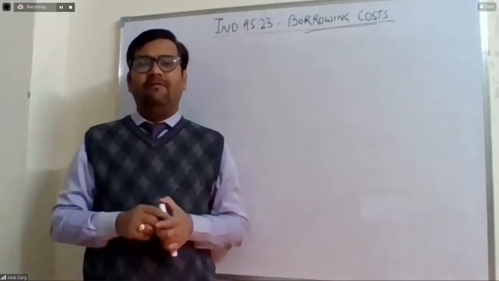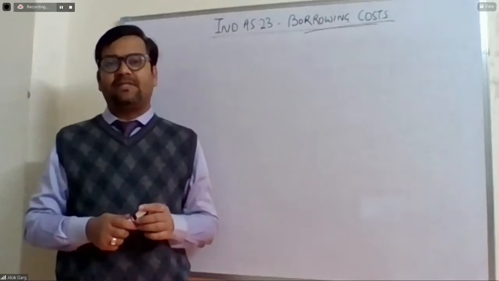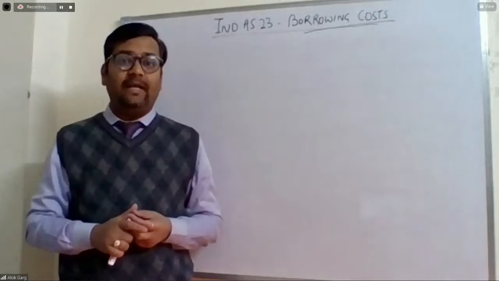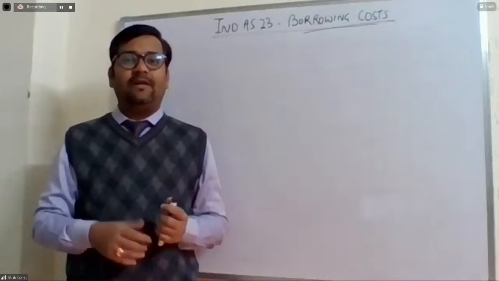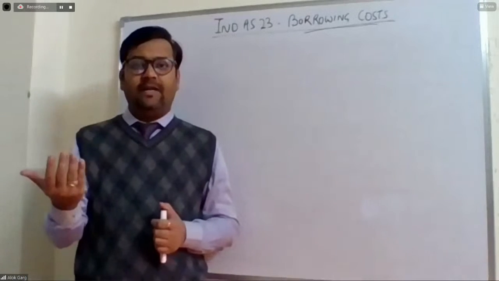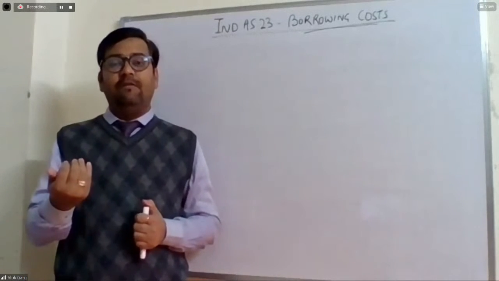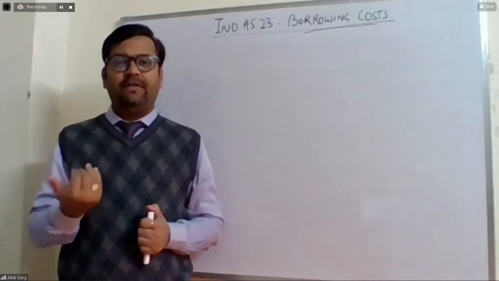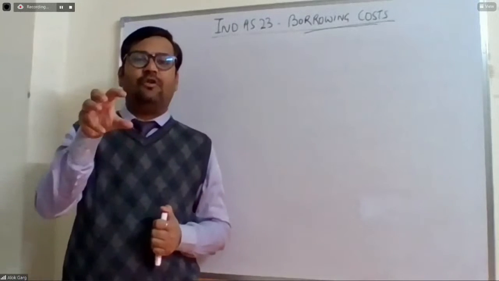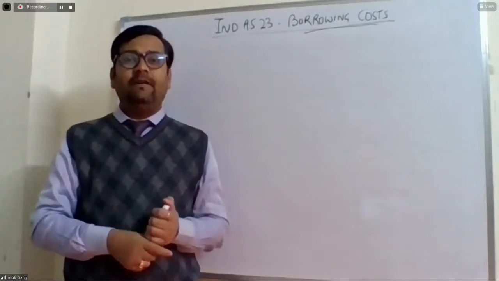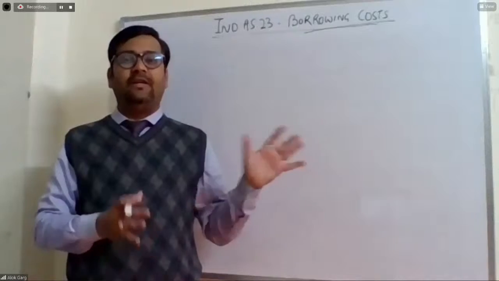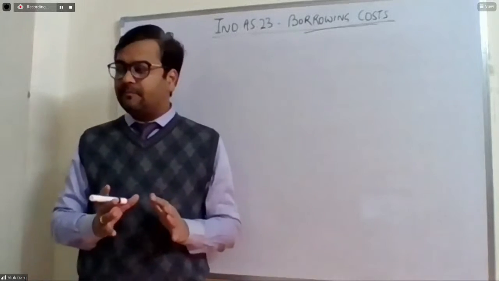If you remember, when we discussed Ind AS 16, Ind AS 38, and Ind AS 40, we discussed deferred settlement terms, and in that we discussed the deferred credit period. We discussed that this interest cost will be capitalized as part of the cost of the asset if the Ind AS 23 conditions are met.